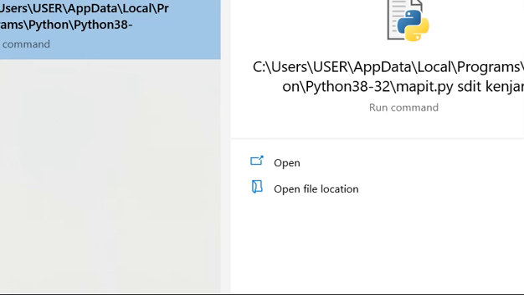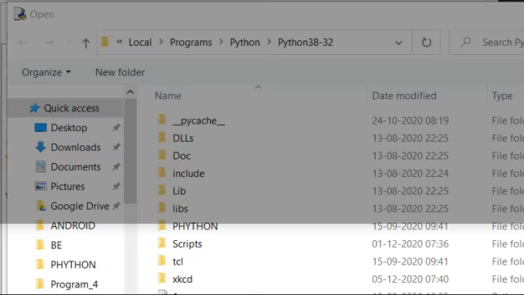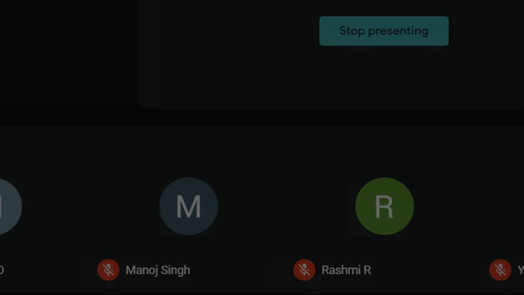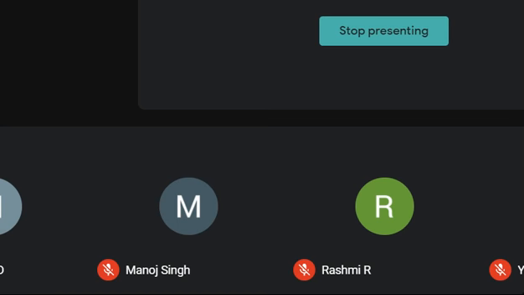First of all, you have the name of the file, that is mapit.py. Then SDIT is one of the arguments. Then next is Kenjar. You're separating the arguments by a space. When you hit enter, the page is opened here. I think it is visible, right?